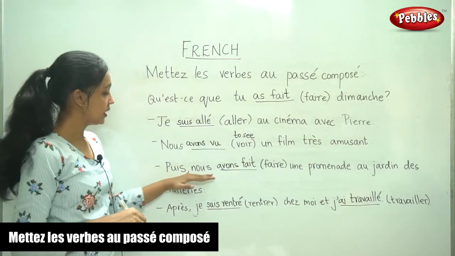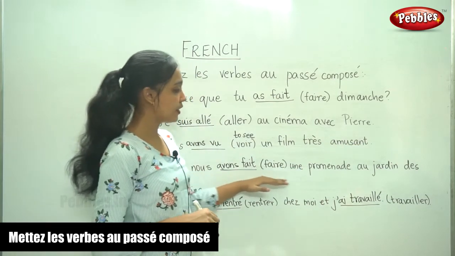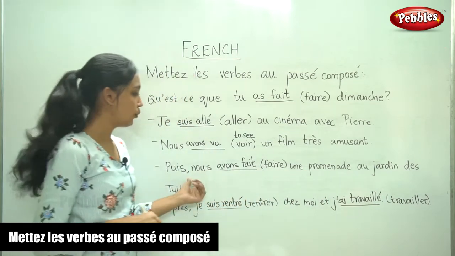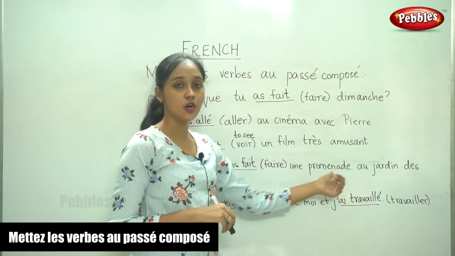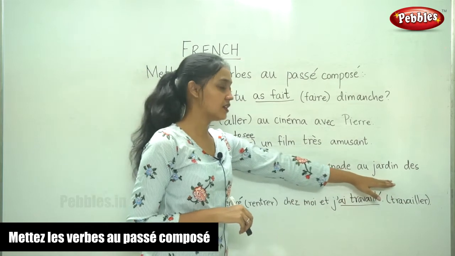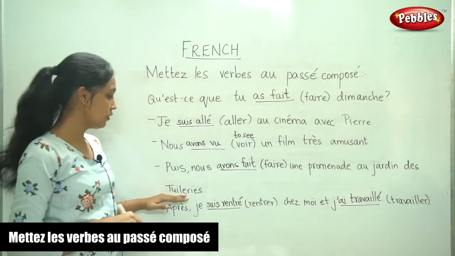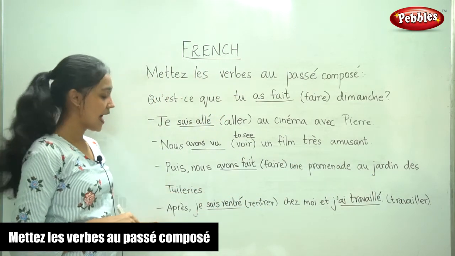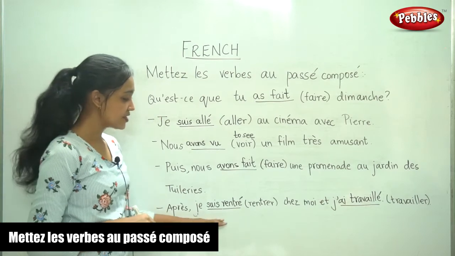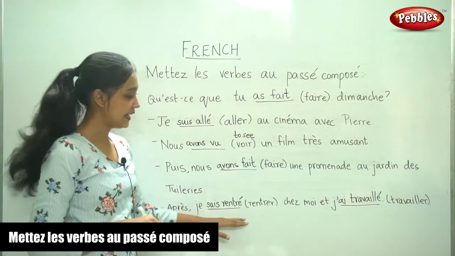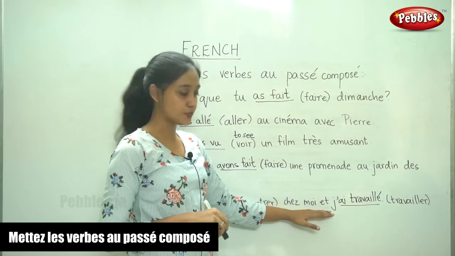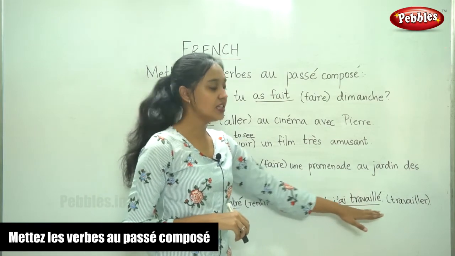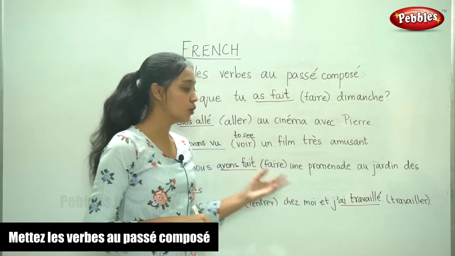Puis, then, nous avons fait une promenade au jardin des Tuileries, we did a walk in the garden of Tuileries. Après, later, je suis rentré chez moi, I returned to my house. Et j'ai travaillé, and I worked.